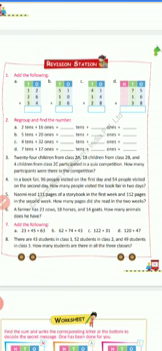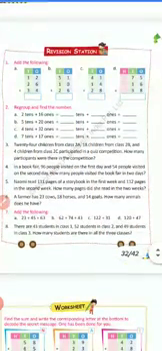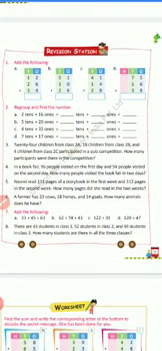Question number 3. 24 children from class 2A, 18 children from class 2B and 4 children from class 2C participated in a quiz competition. How many participants were there in the competition? So, first of all, we will write the number of students who participated in the quiz competition in class 2A, class 2B and class 2C.